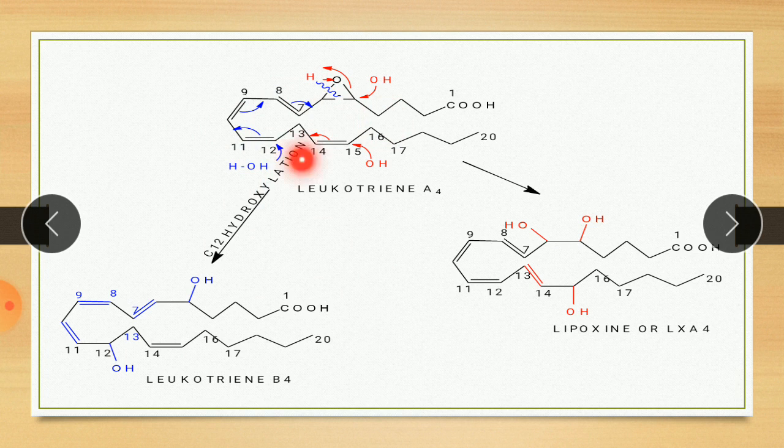Same here on the red side, a hydroxyl group attacks here, this bond shifted here, and here again there is an OH attack here, and this bond is broken. So you get this type of product, that is lipoxin, or lipoxin A4. So the lipoxin pathway consists of two steps. First is formation of leukotriene A4, then this leukotriene A4 is converted into B4 and lipoxin. So it is about the biosynthesis of eicosanoids, which consists of two pathways, the COX pathway and the lipoxygenase pathway.